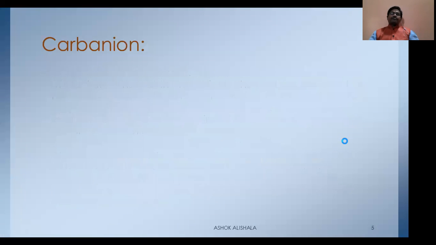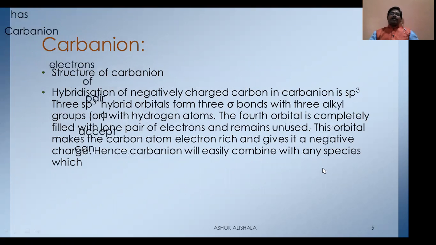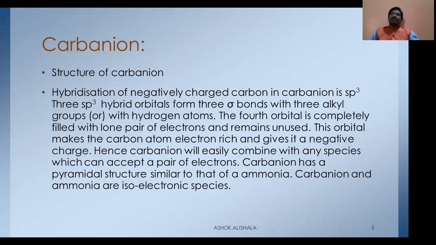Now let us see the structure of the carbanion. The hybridization of the negatively charged carbon in a carbanion is sp3. You know that with sp3 hybridization, 4 sp3 hybrid orbitals are formed.